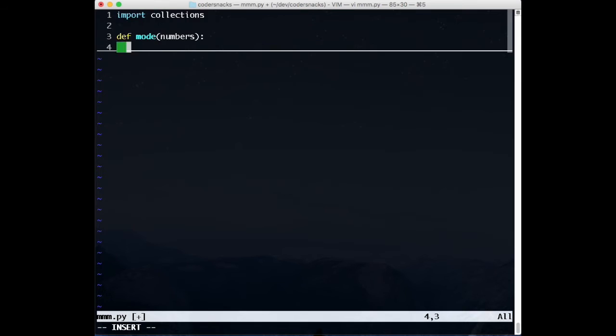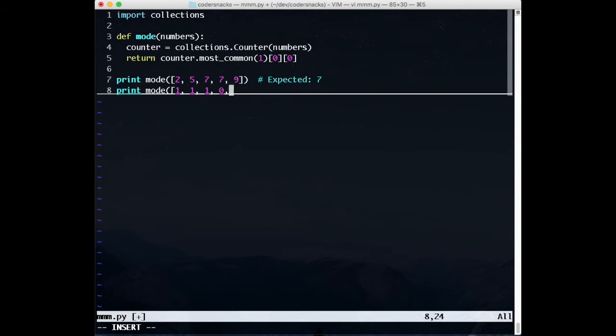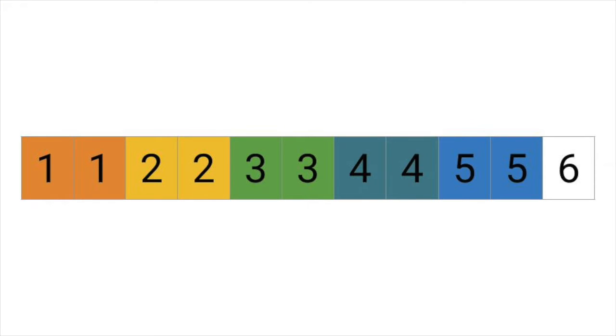The easiest way to do this is to use collections.Counter, but your interviewer will probably not let you get away with that. Always good to bring up common libraries, however. An important question to ask about mode: how many modes should we return? In the best case, there will be only one, but it's possible to have multiple modes in a list of numbers. What should we do in that case? For simplicity, we'll assume here that you need to return any single mode.